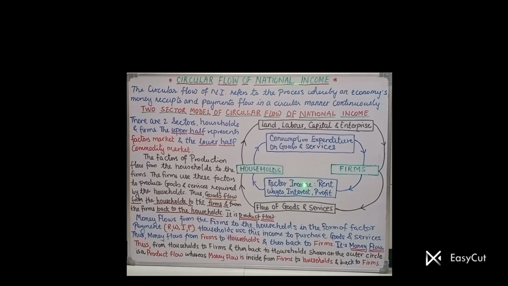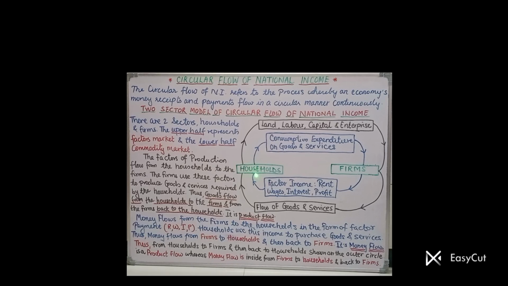So it is factor income which is received by the household sector: rent, wages, interest, profit. Firms are making payment in the form of rent, wages, interest, profit. This is called factor payment, and it becomes the income of the household sector. Why the household sector?